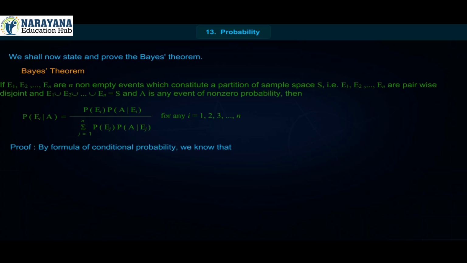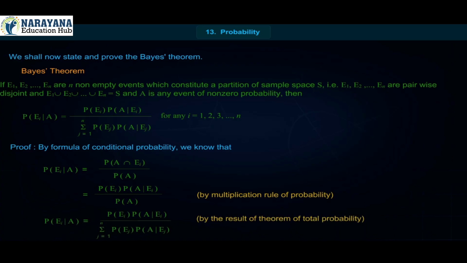Proof. By formula of conditional probability, we know that P of Ei by A is equal to P of A intersection Ei upon P of A, is equal to P of Ei into P of A by Ei upon P of A by multiplication rule of probability. P of Ei by A is equal to P of Ei into P of A by Ei upon summation j is equal to 1 to n P of Ej into P of A by Ej by the result of theorem of total probability.